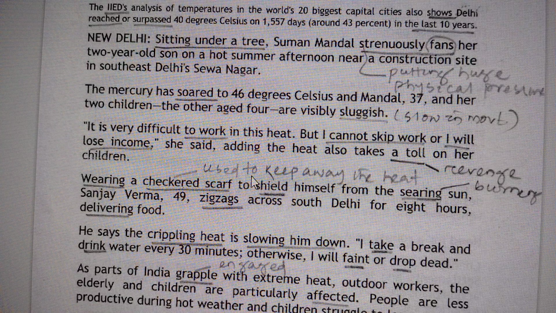We need to understand the para, what is the meaning, as well as the grammar, vocabs, GK, everything should be taken care of, and this should be understood very fast. Initially, as I am showing today, it is fast, so gradually the speed will be increased. So see, hands is used. What is the meaning of strenuously and sitting under a tree? See, this is how beautifully this sentence has been designed.